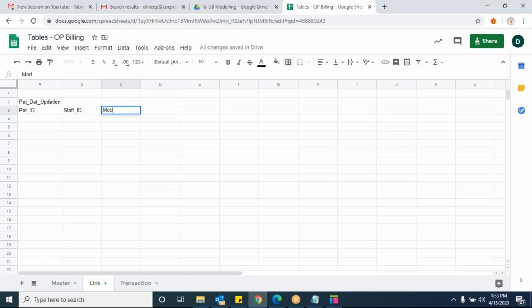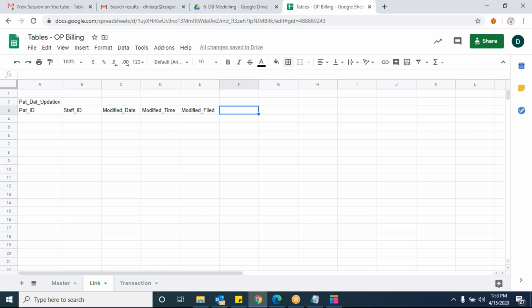Modified date, and why. Let me consider what sort of information he has modified. Exactly, modified date, and then modified reason. Modified time as well, and what sort of data he has modified, field or entity. Modified field, I'm writing. Which field he modified? Either he modified some phone number or something.